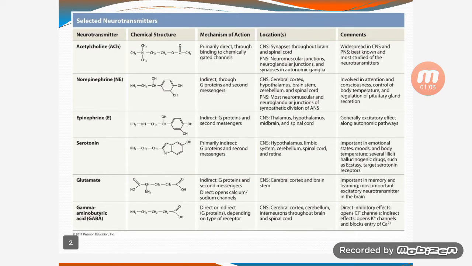So you can see the neurotransmitters like ACh, norepinephrine, epinephrine, serotonin, glutamate, gamma-aminobutyric acid, and others. You can see their mechanism of action in this table.